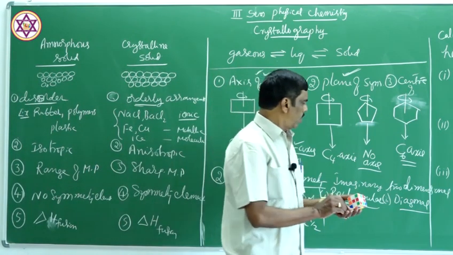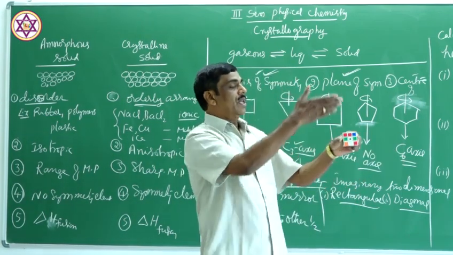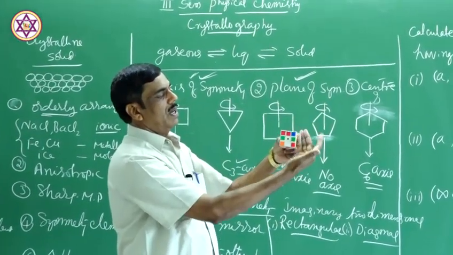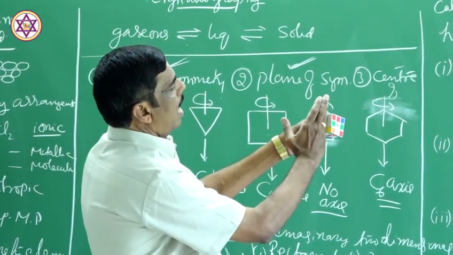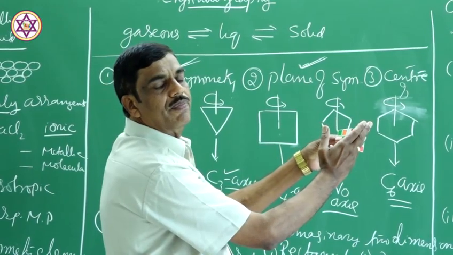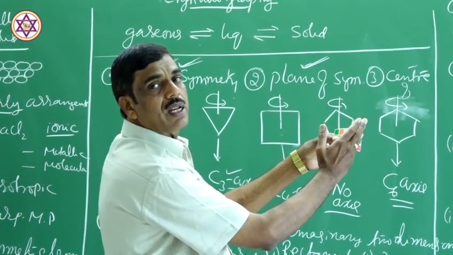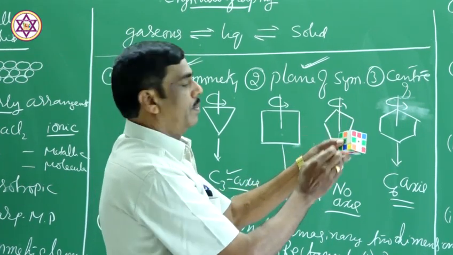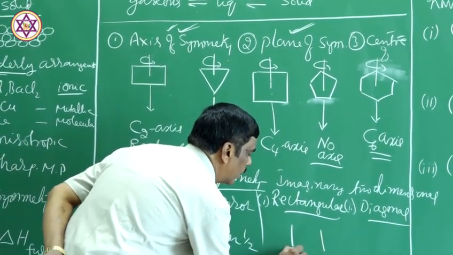In a cube, what happens? Now, if you pass a plane of symmetry through this cube, the left half is the exact mirror image of the right half. So, this is called rectangular plane of symmetry. You consider a cubic structure.